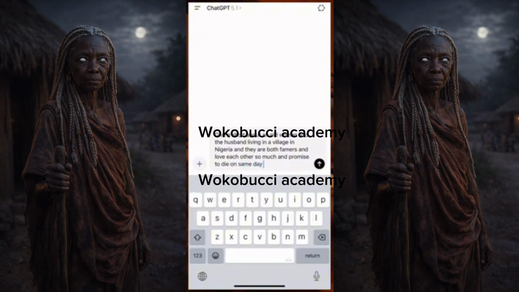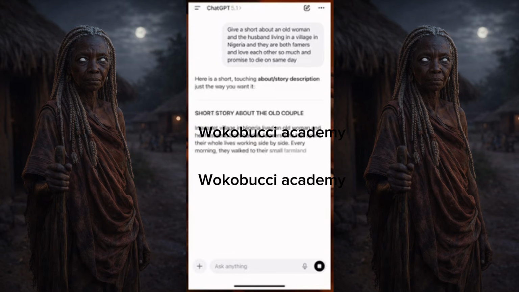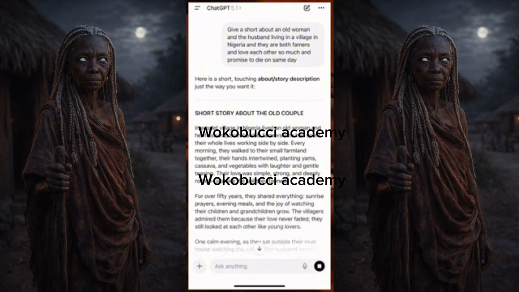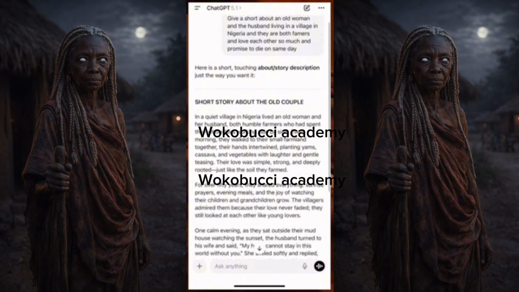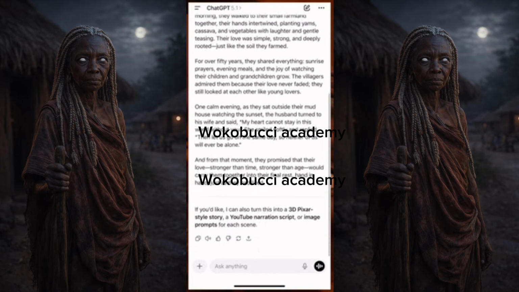Okay, so this is something that I just actually brought up because normally a lot of people are focused on a particular type of story. So this one will actually help you somehow. So let me click on generate and I'll wait for them to give us this story. Short story about the old couple in a quiet village. So they've given us: in a quiet village in Nigeria, lived an old woman and her husband. So they have it here.